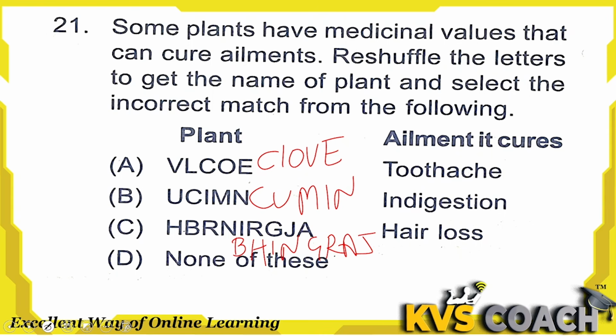So clove. Clove is used for toothache. Yes, in ancient times, people used clove for their toothache. That has medicinal value. Cumin is for indigestion. This is also correct. Cumin was also used for indigestion in ancient times, because cumin also has medicinal values. And for hair loss, we use bhringraj. This is also absolutely right. So none of these is the incorrect match. So option D is the right answer here.